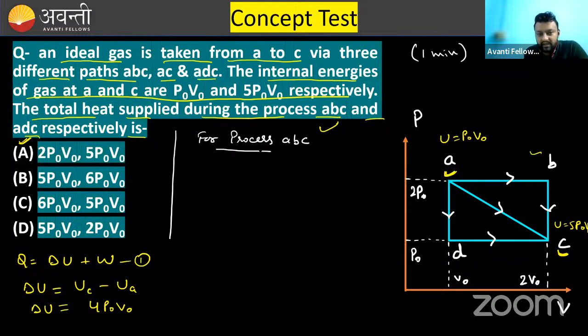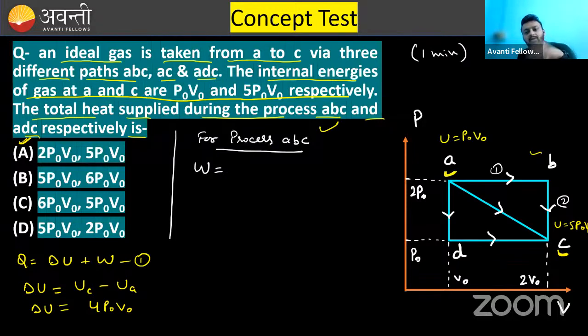If you take the process ABC, then what will the work done be? You can see the work done in the ABC process can be broken into two parts, AB and BC. And I have told you earlier that work done in the process BC will be 0. Why 0? Because the area under BC is nothing.